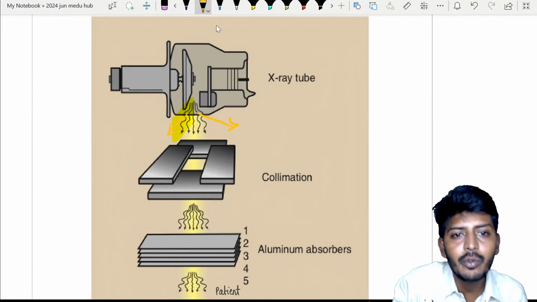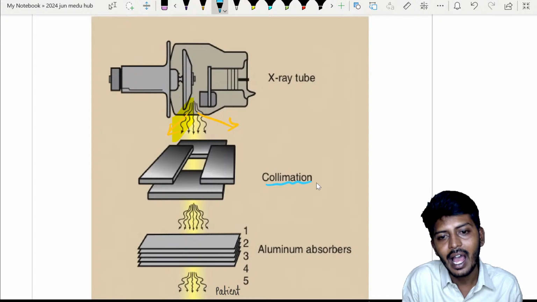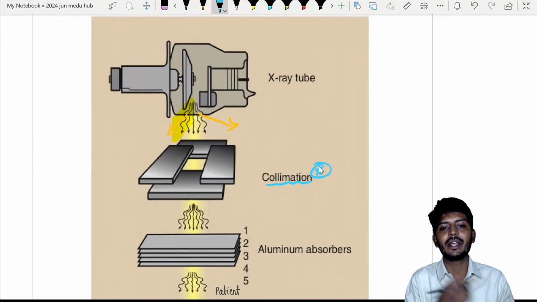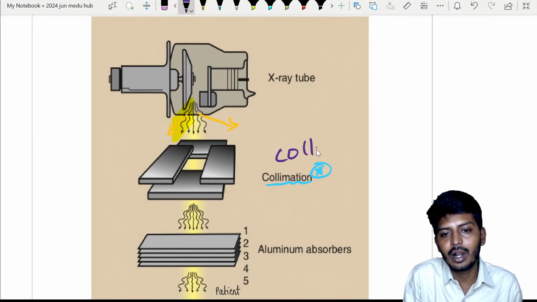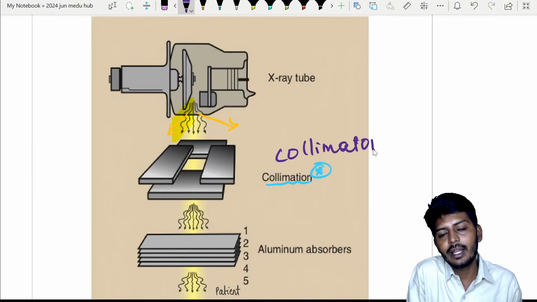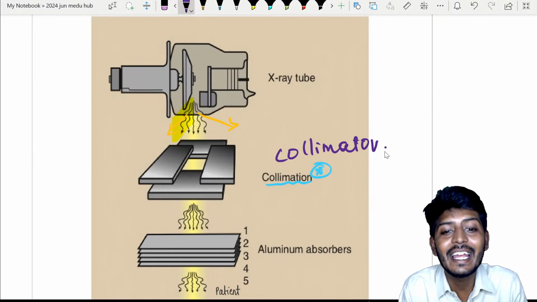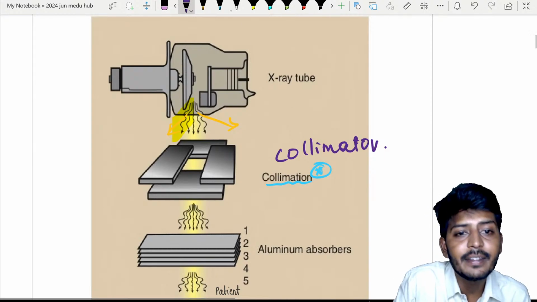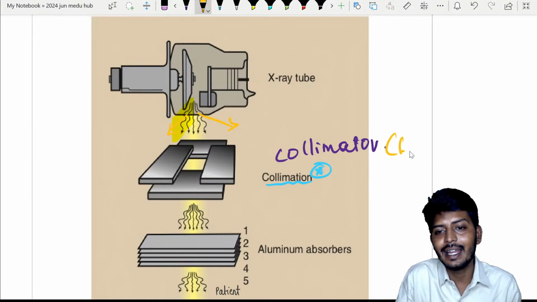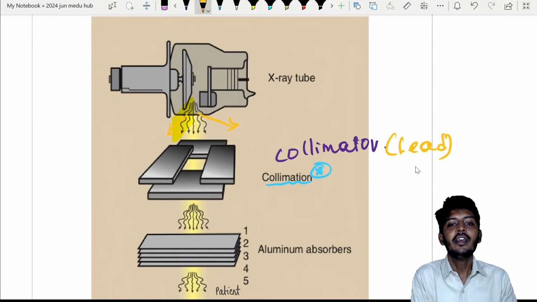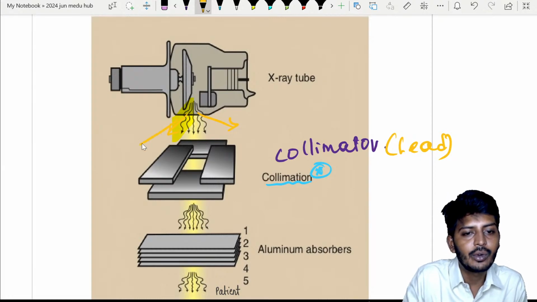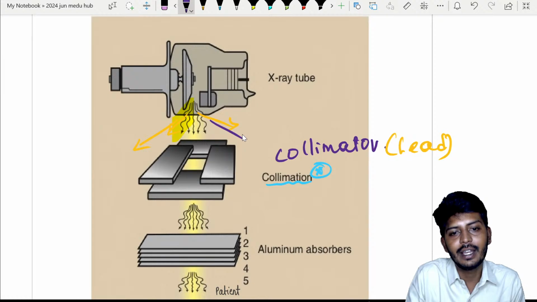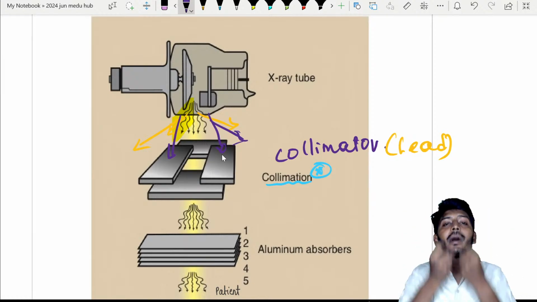To avoid that, we use something called collimation, my dear students. Collimation is done by a setup called a collimator. The collimator prevents the scattering of X-rays. This collimator is made out of a material called lead. This lead collimator will absorb the X-rays that were going in the wrong direction. If it tries to go in a different direction, that lead will absorb all the X-rays.